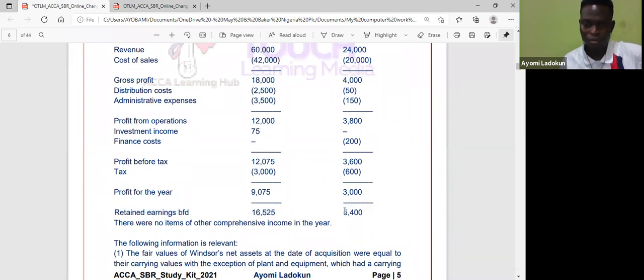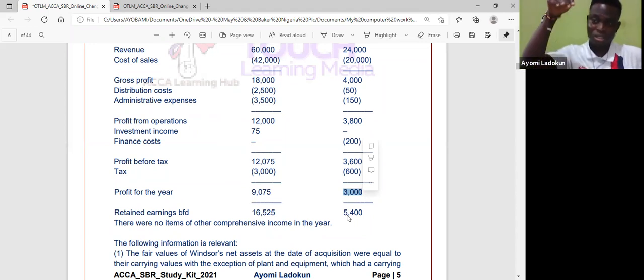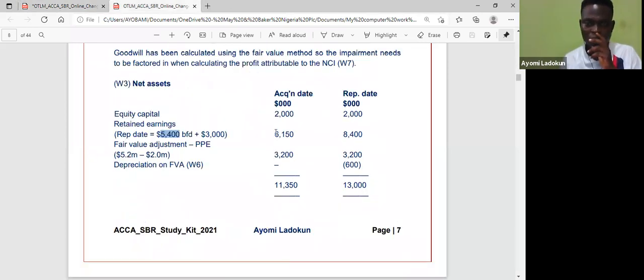Okay, now, so we have the equity at acquisition date, then we have the retained earnings. So this is what I was talking about here. So this is the 5.4, my retained earnings, and the 3,000 profit for the year. So I add it to have total retained earnings at the end of the year. This retained earnings brought forward is taken from the previous accounting year into this year. So what goes into my balance sheet will be that retained earnings plus the profit for the current year. So that's my total retained earnings. And the examiner already told us that at the point of acquisition, our retained earnings is 6.15, okay? So when you remove the difference, you have your post-acquisition profit.